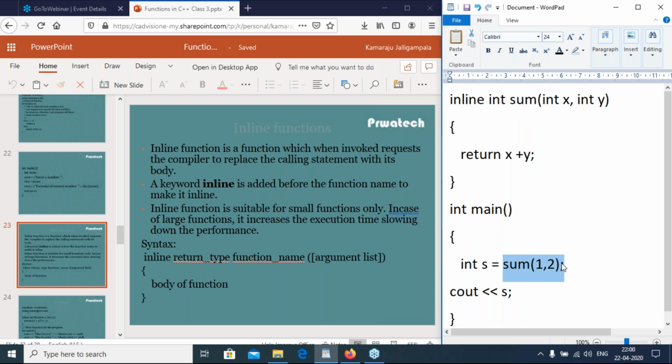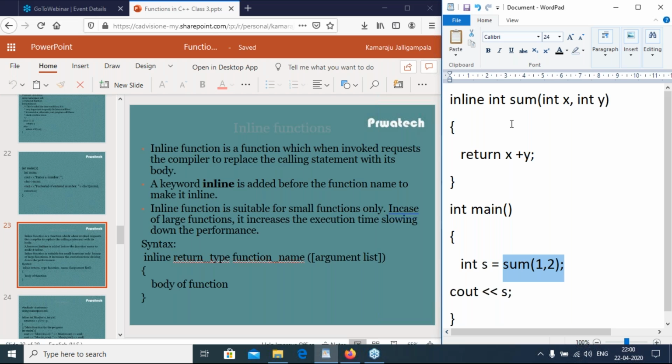At this time, the function is replaced at the calling site. So there is no separate memory for inline functions. If you use the inline keyword in front of a function, there is no separate memory creation from the stack.